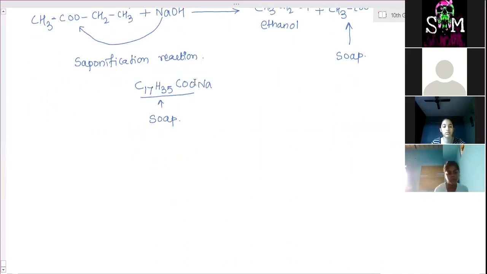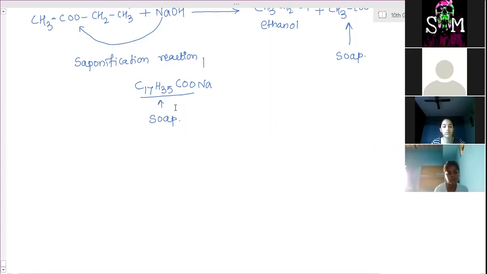Soaps are, as I just told you, sodium or potassium salts. Instead of NaOH, KOH can also work because these are alkali. Any alkali, when combined with ester, produces soap. So sodium or potassium salts of long chain carboxylic acids are soaps. And what are detergents?